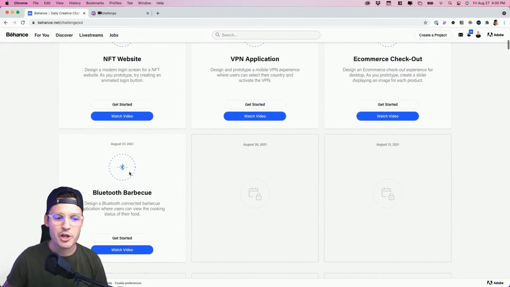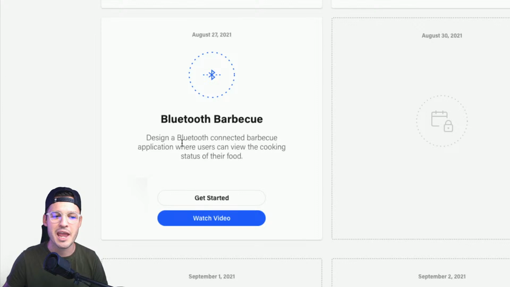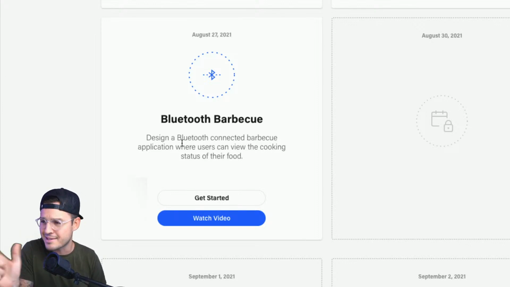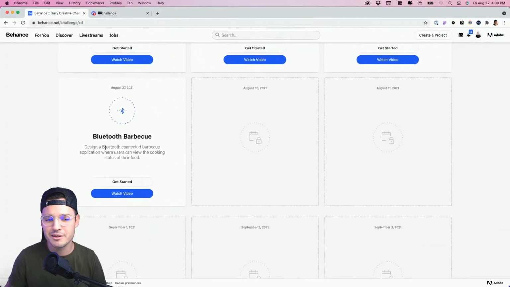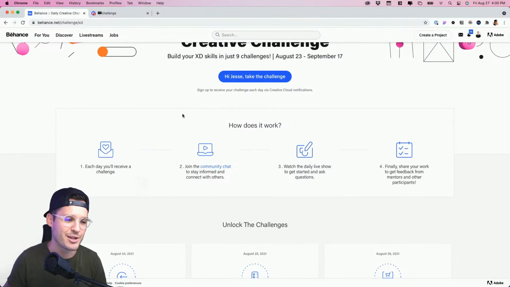We are on challenge number 4 today. Like we said, a little Bluetooth barbecue. We're going to be designing a Bluetooth connected barbecue application where users can view the cooking status of their food. We're going to be doing a couple of cool techniques, some fun animation, a very thematic application today.